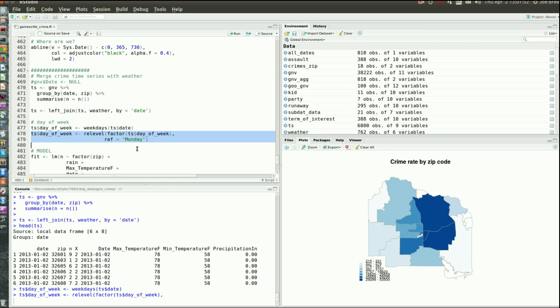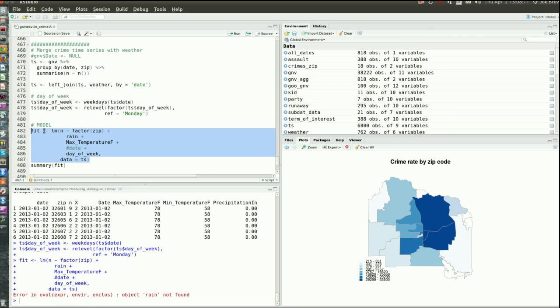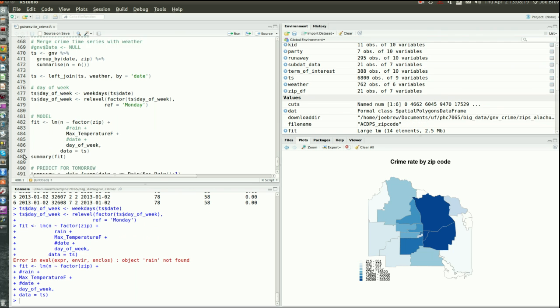And then we're going to construct a linear model in which we're predicting the number of crimes as a function of the zip code that you live in, the rainfall that day, the maximum temperature, and the day of week, right? And we're doing this in the TS data frame. So this is a pretty simple model, and of course it probably has some problems with it. Actually, I took out rain because I remember seeing that it wasn't significant.